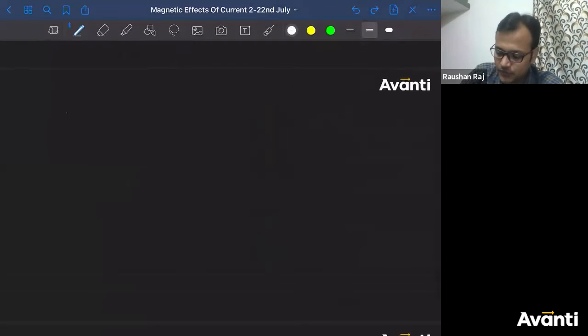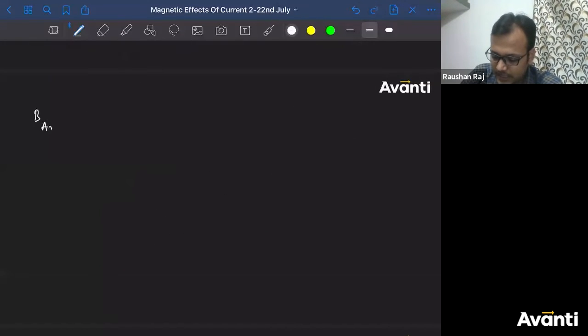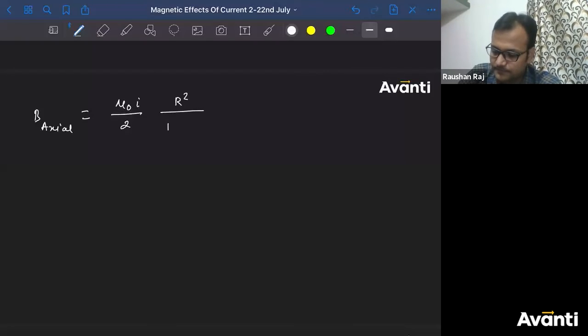Yeah. So B at the axial position will be equal to mu naught I by 2, and let me write it fully, mu naught I by 2 into R square divided by x square plus R square to the power 3 by 2.